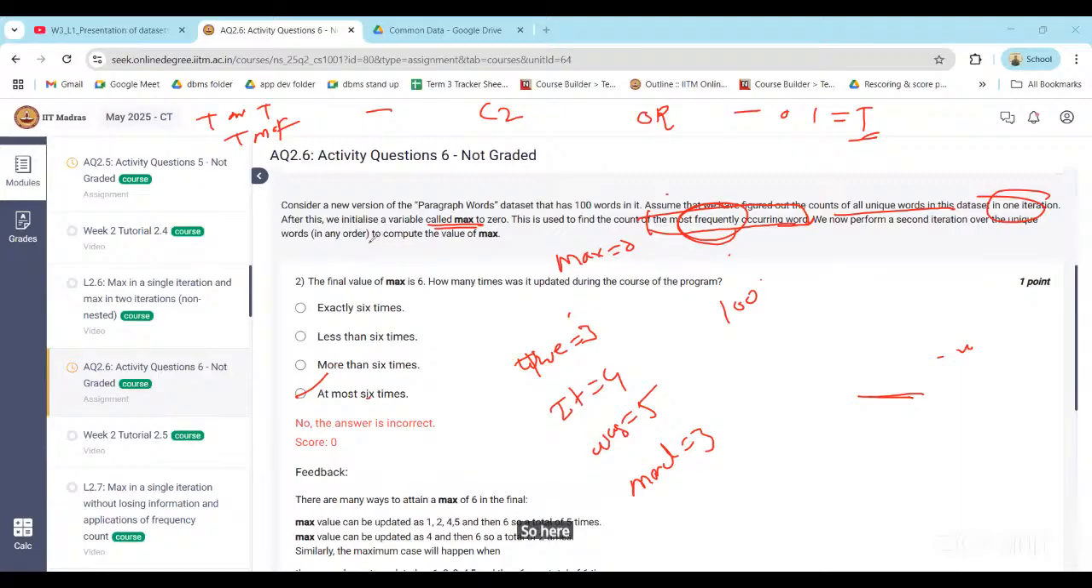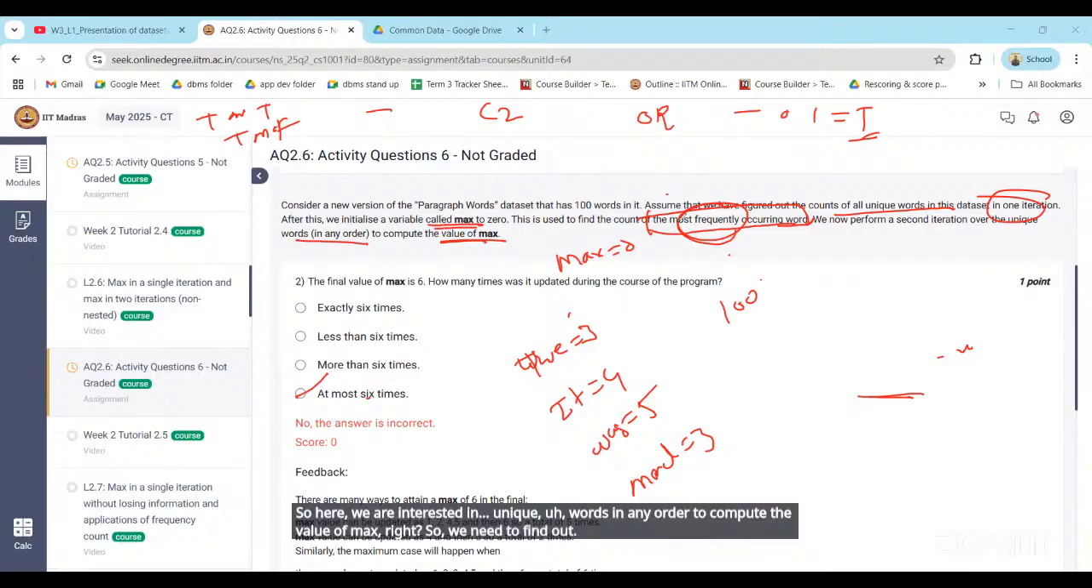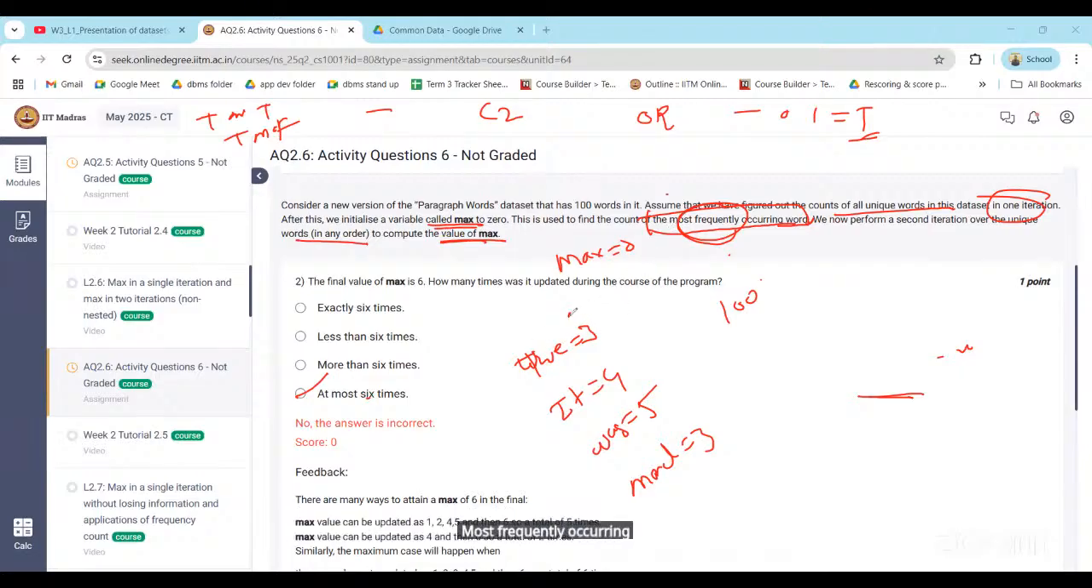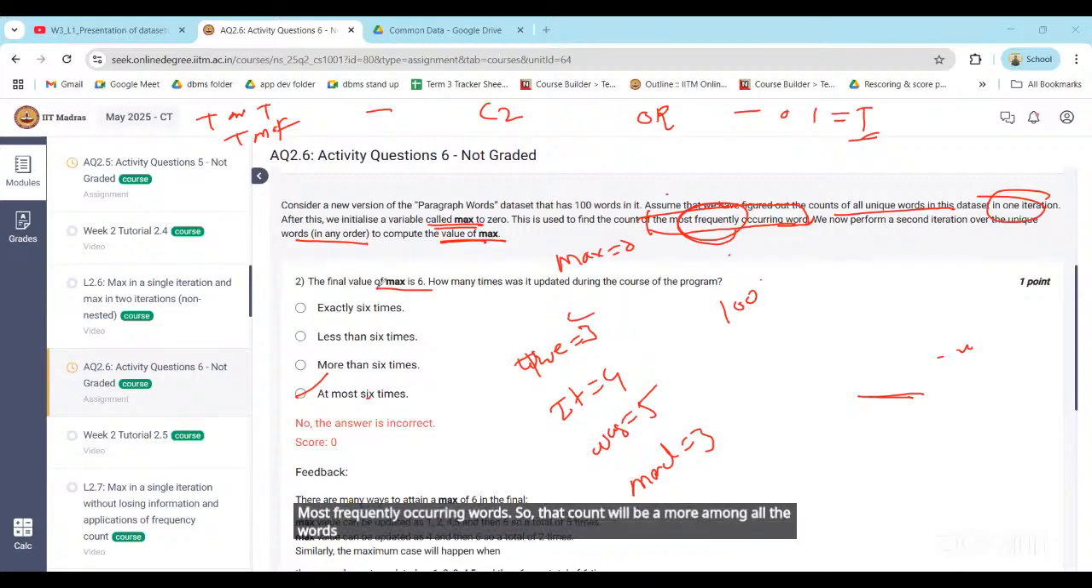So here we are interested in unique words in any order to compute the value of max, right? So we need to find out the most frequently occurring word. That count will be more among all the words. The final value of max is 6, and we find out that the value of maximum is 6.